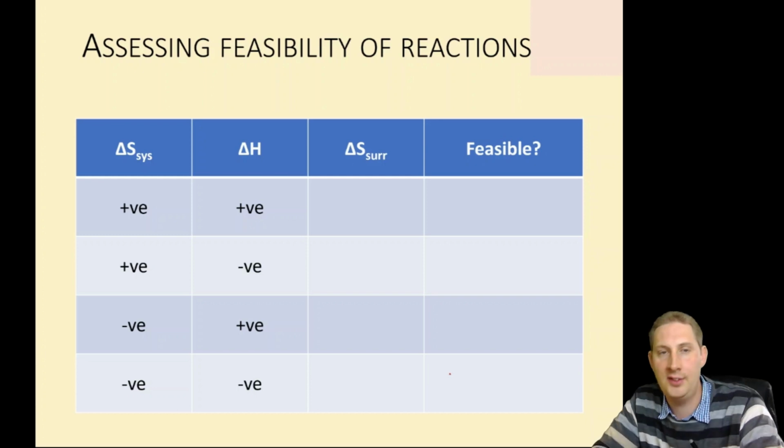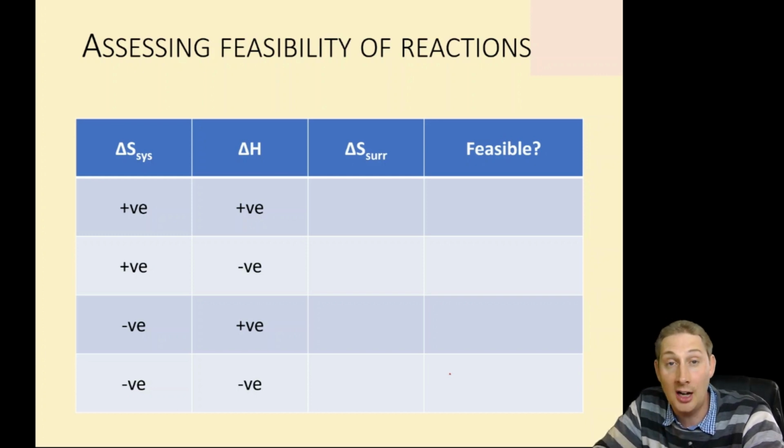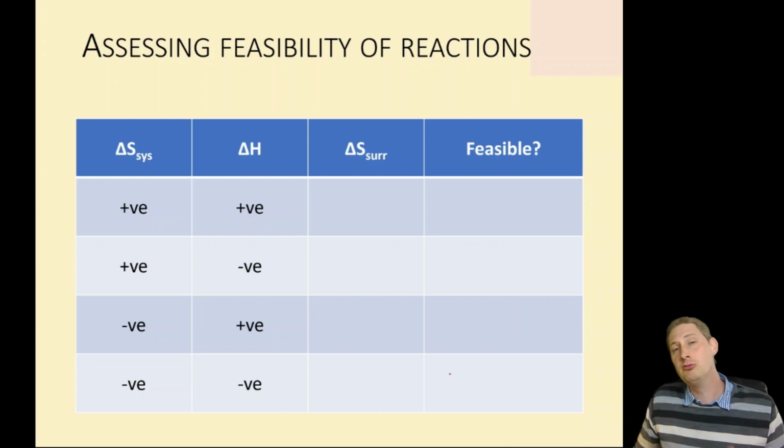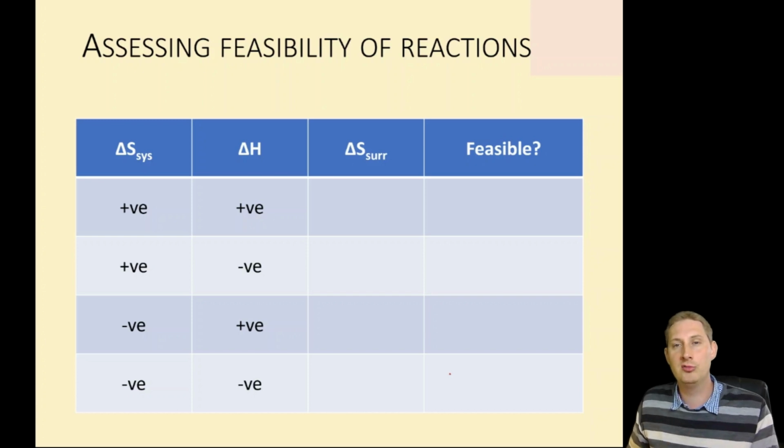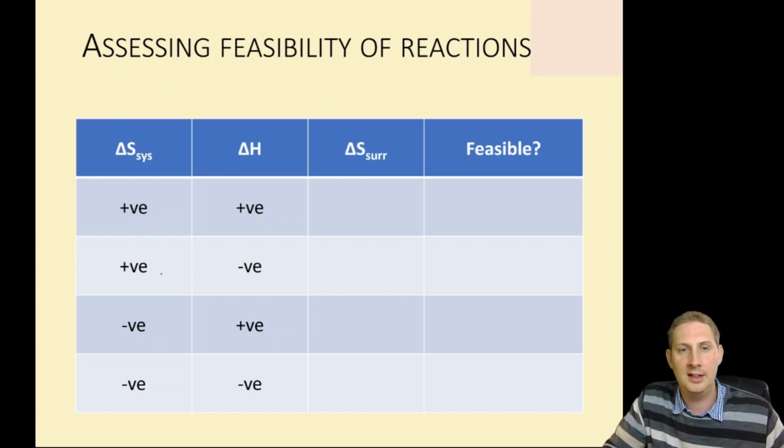Now this is difficult, so pay attention. It is asked all the time. It comes up so regularly because students really struggle with it. And you've got to reason it through. Let's start easily. If delta H is positive, an endothermic reaction, that means the surroundings will lose energy and so their entropy change will be negative. If the enthalpy change is negative, then that means it's giving out energy to the surroundings, and the surroundings will have a positive entropy change.